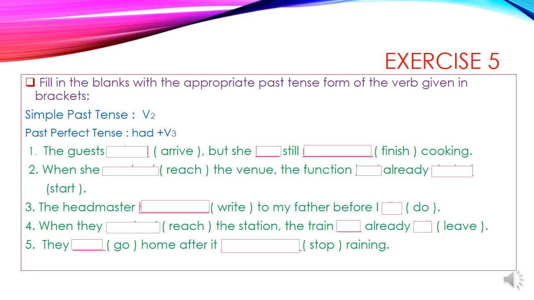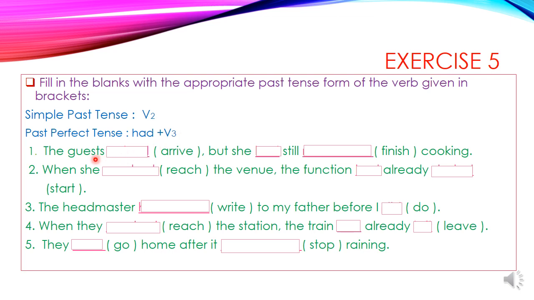Exercise 5. Fill in the blanks with the appropriate past tense form of the verb given in brackets. Children, here we have 5 sentences. In each sentence we have 2 completed actions. For the first completed action we use the past perfect tense, and for the second completed action we use the simple past tense. And you know children, what is simple past tense? It is the V2 form of the verb. And past perfect tense is had plus V3. V3 means the third form of the verb or past participle form of the verb.